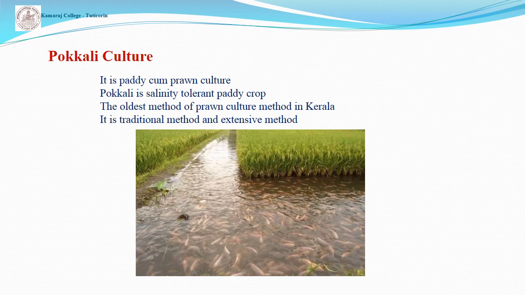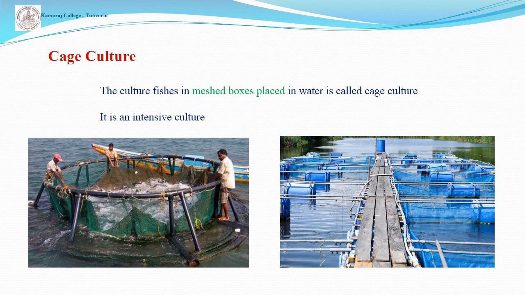In paddy cum shrimp culture, the pokkali is a salinity tolerant paddy crop, the oldest method of prawn culture in Kerala. It is a traditional method and an extensive method also. Finally, cage culture means the fishes in a mesh box placed in water. It is an intensive culture method.